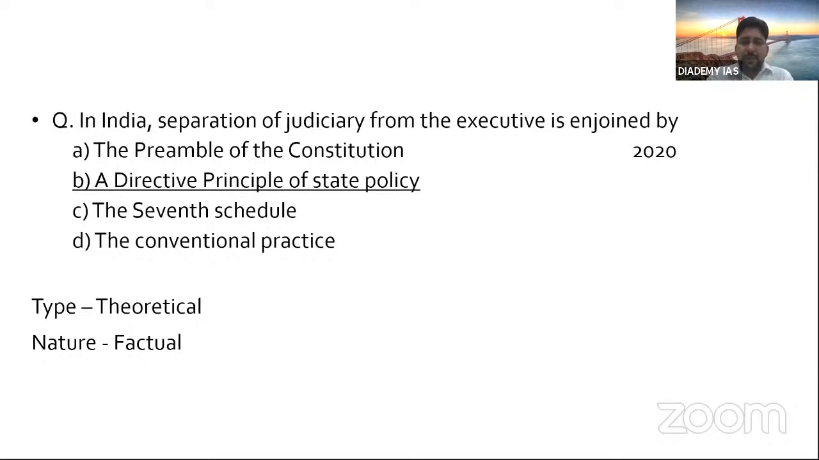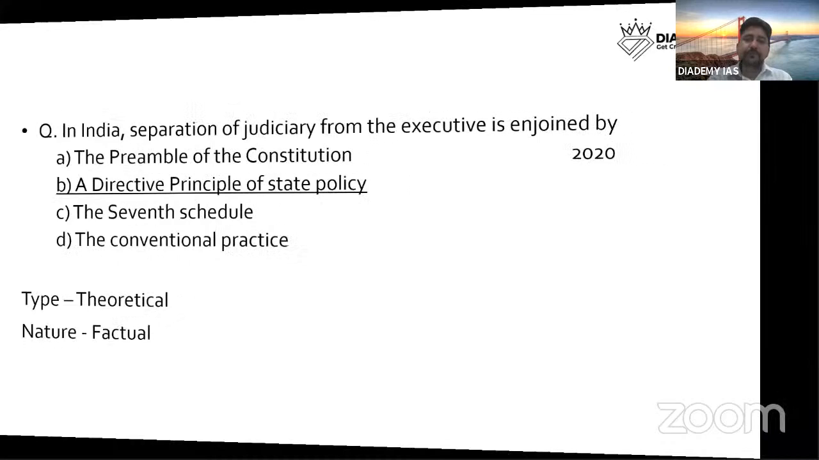So you can see questions are there from fundamental rights, from DPSP, from the preamble. So the trend continued. The idea behind putting these questions here is to show you the continuity of questions from previous year to this year. Again, the probability is there that in 2021 also questions will be there, but we have to see what kind of question may come.